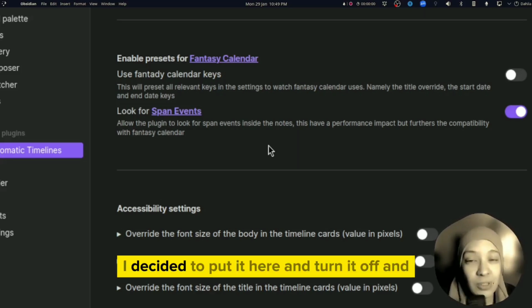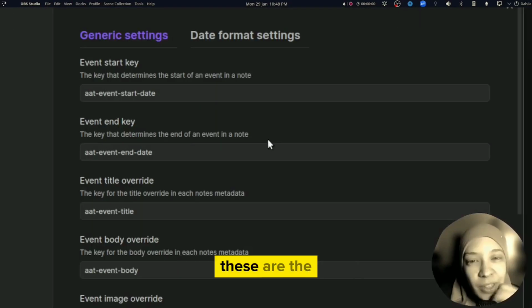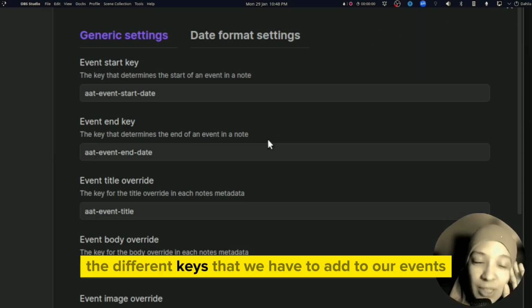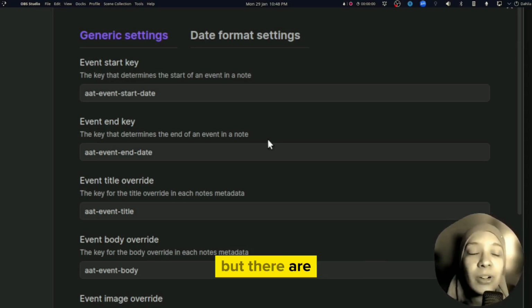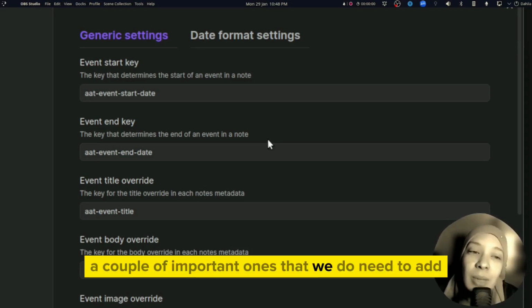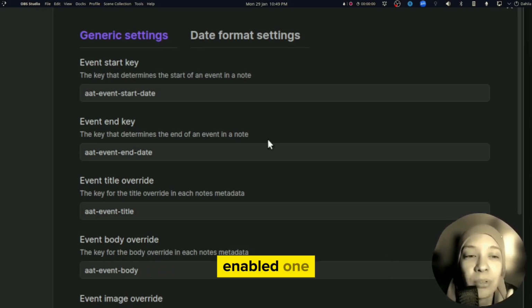So I decided to put it here and turn it off and go without the fantasy calendar enabled. These are the different keys that we have to add to our events. We don't have to add all of them, but there are a couple of important ones that we do need to add, like the start date and the render enabled one.